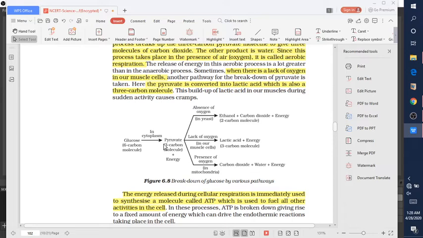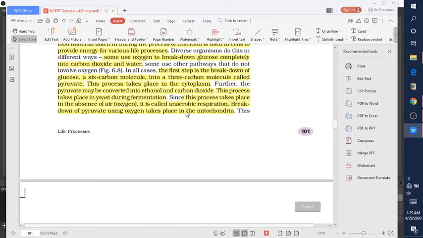So in the absence of oxygen, glucose breaks down into pyruvate, and this pyruvate breaks down into ethanol, carbon dioxide and energy. This is the case of fermentation. This process takes place in yeast during fermentation. The conversion of pyruvate into ethanol and carbon dioxide is known as fermentation, which occurs in the absence of oxygen.